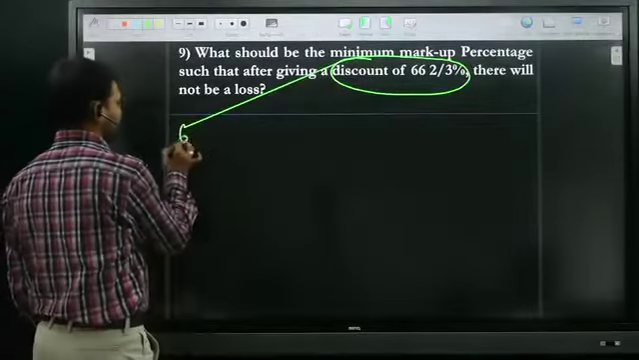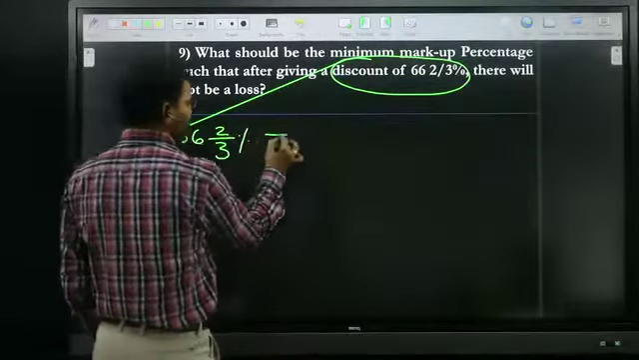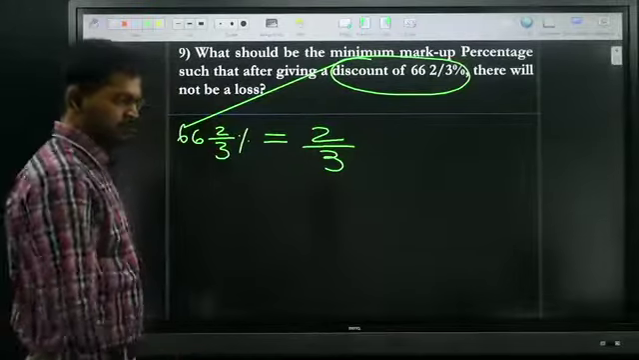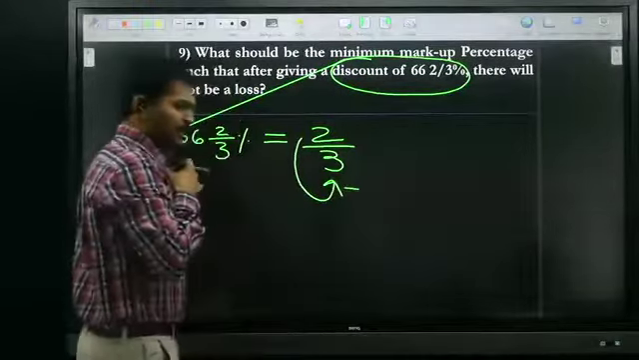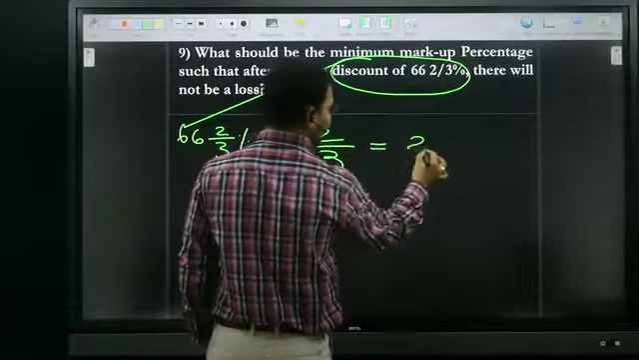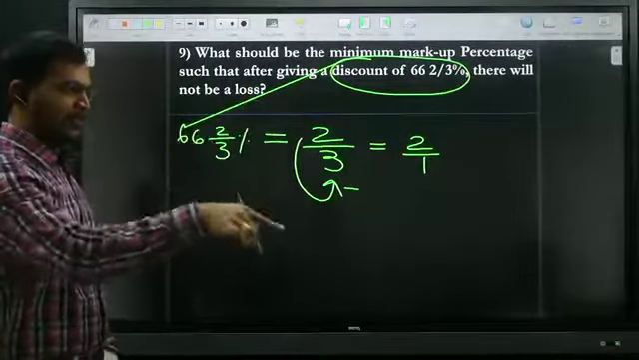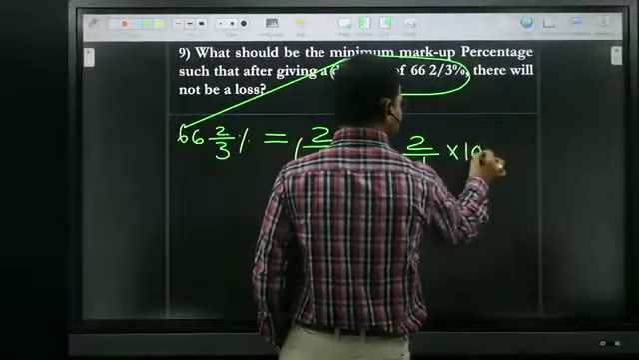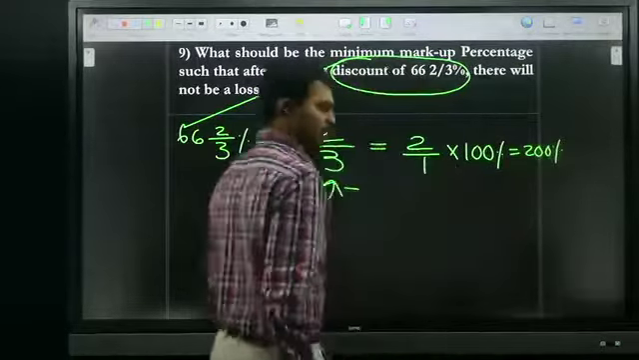First of all, tell me, 66 2 by 3 percentage is nothing but what fraction? 2 by 3. Discount is nothing but decrease, I already told you. So if 2 is subtracted from 3, we get 1 by 2, which is nothing but 1 by 1 is 100 percentage, so how much percentage? 200 percentage. Your answer is 200 percentage.